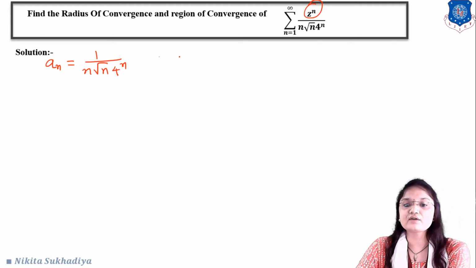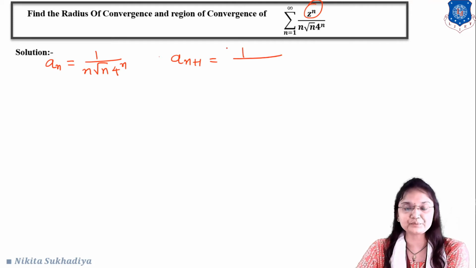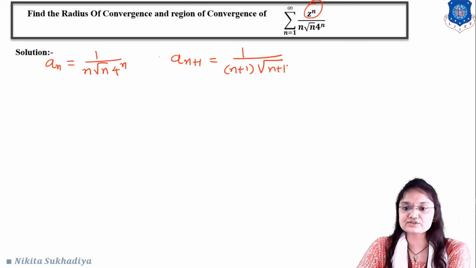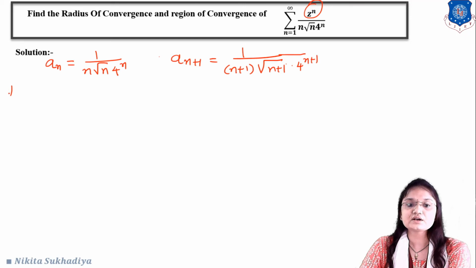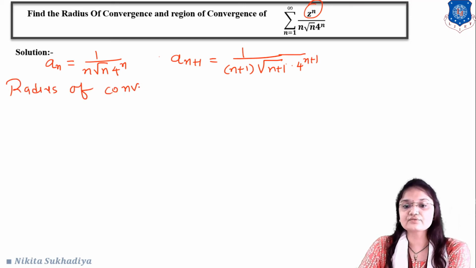Okay, so now our a n plus 1 will become, replacing every n by n plus 1, n plus 1 under root of n plus 1 into 4 raised to n plus 1.